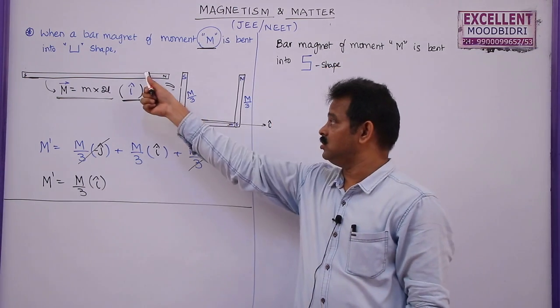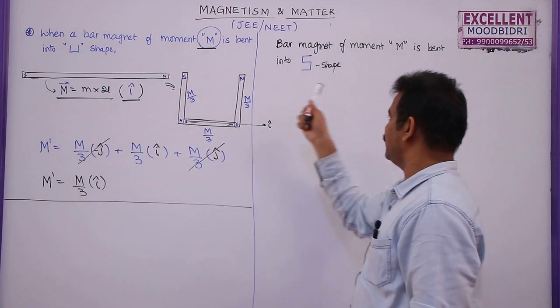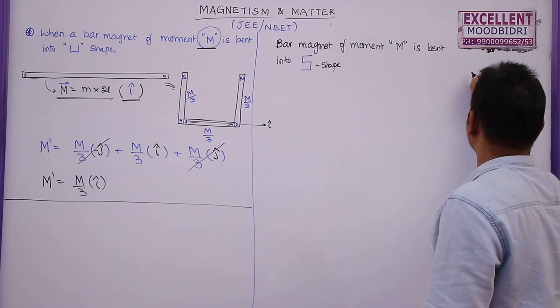This is the original bar magnet. Here it is bent in U shape. The same bar magnet is bent in the S shape here. So I am going to draw this.